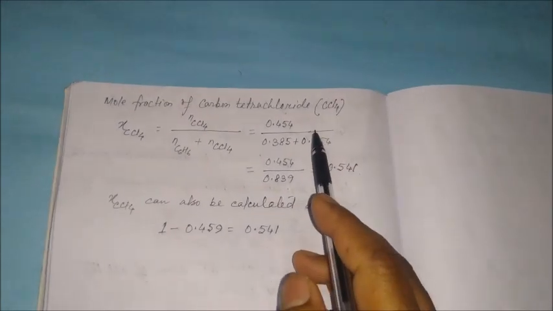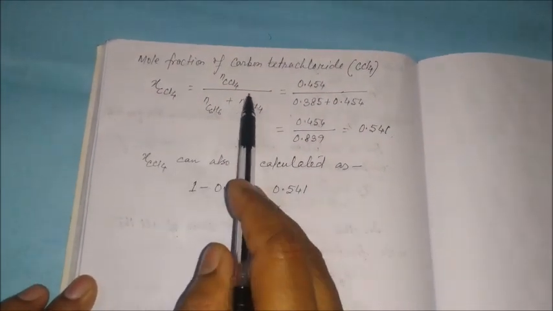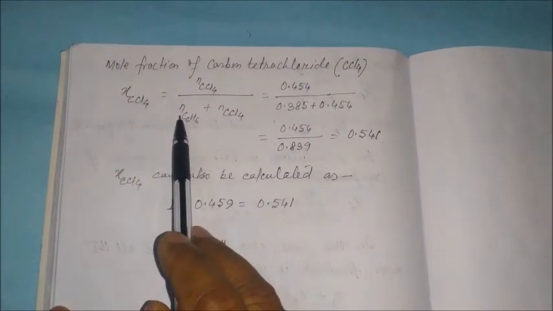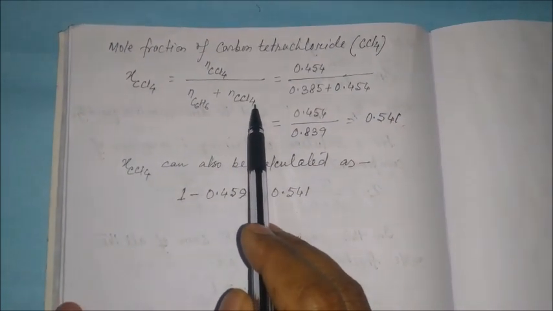Similarly, the mole fraction of carbon tetrachloride, chi CCl4, is equal to NCCl4 divided by NC6H6 plus NCCl4.